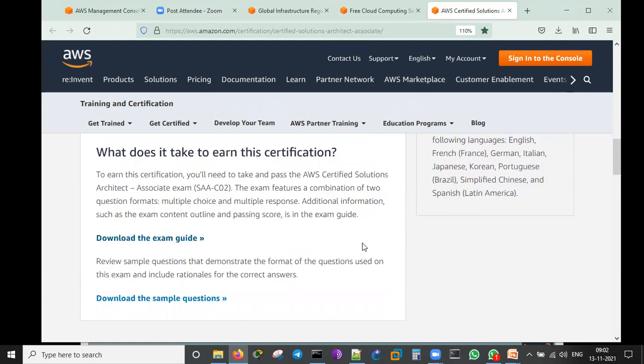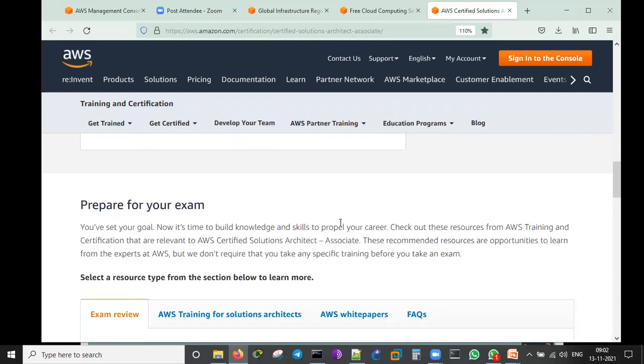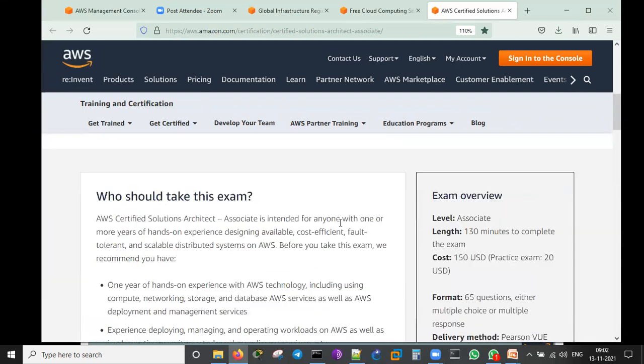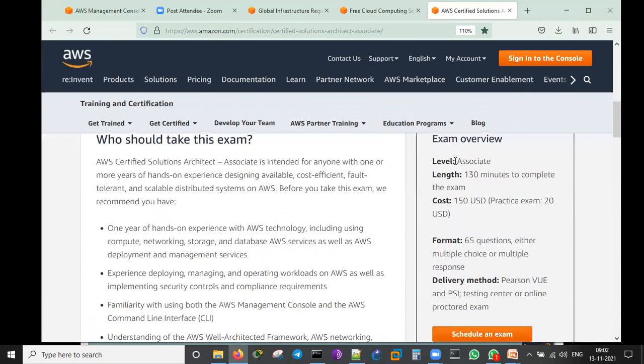What does it take to earn this certification? To earn this certification, you need to take and pass the SAA-C02, that is the latest exam, with an exam guide and other things. So here it is how the exam pattern is going to be. Exam overview: level is associate. It's 130 minutes to clear the exam. 130 minutes, near about 2 hours we have.